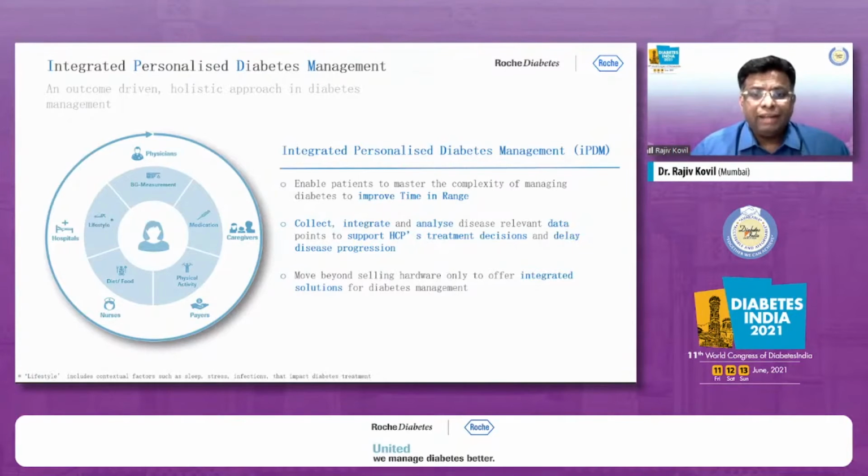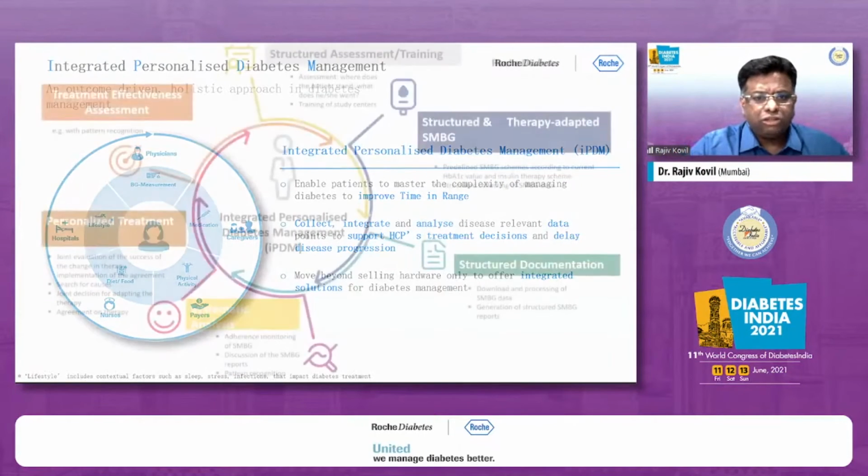Most important, again, collect, integrate, analyze. That is where IPDM comes in. And at the end, when we present it in a visually good manner, as today we see in Diabetes India, everything looks so nice. The whole approach gets different, and that actually strengthens the doctor-patient relationship, and it moves beyond selling hardware to offer an integrated solution to diabetes management.